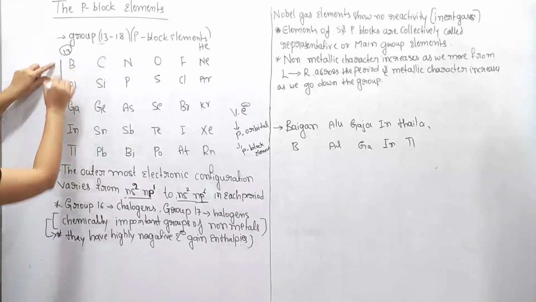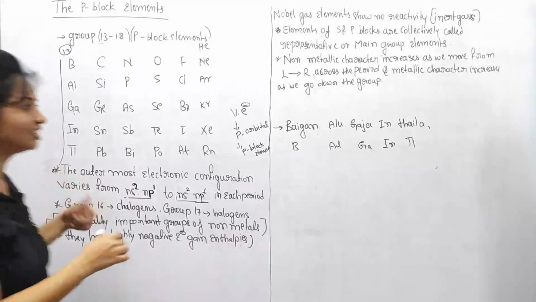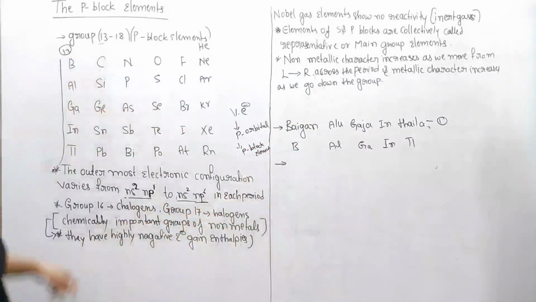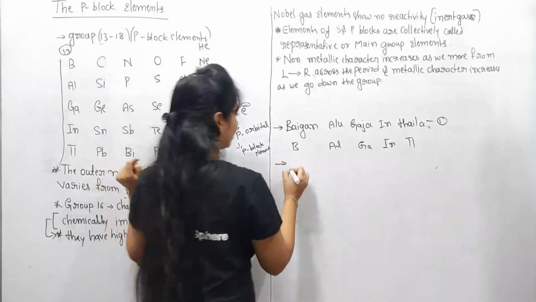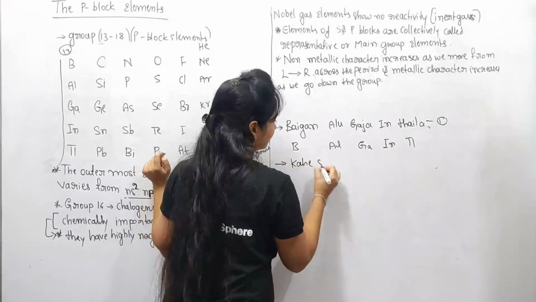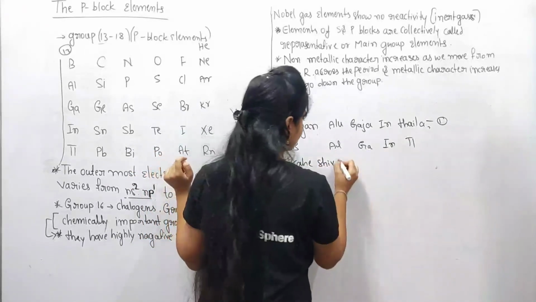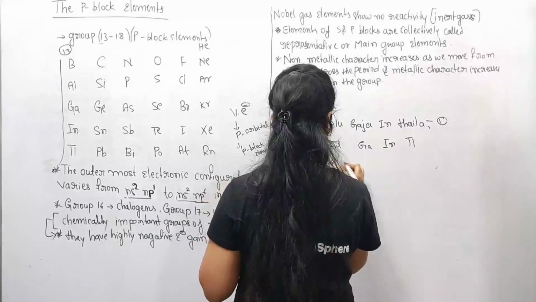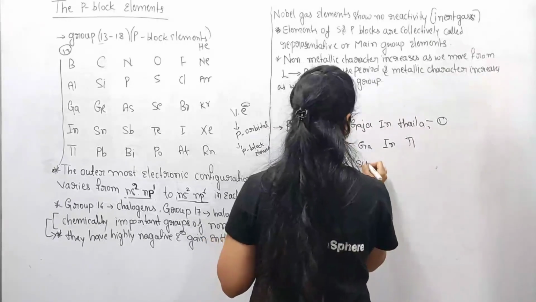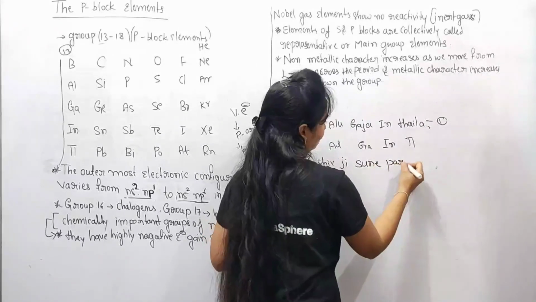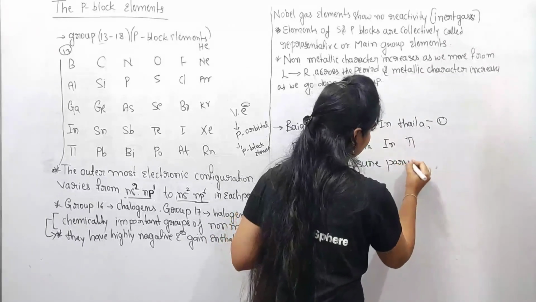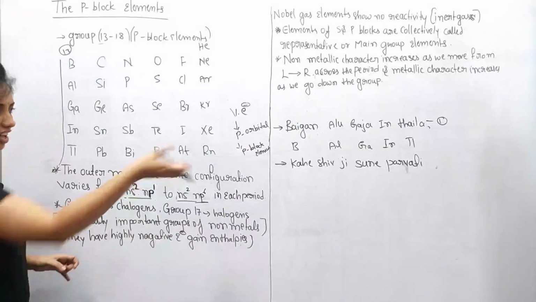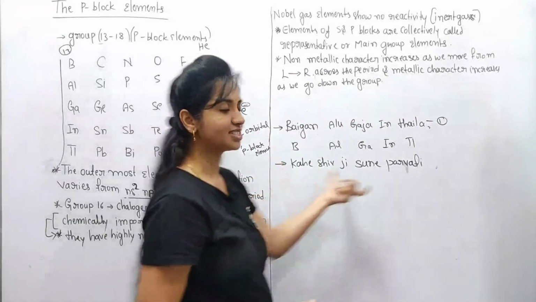So this is our first sentence, and the next sentence is Kahe Shivji Sune Parvati. Lord Shiva tells Parvati, and Parvati hears Lord Shiva's words.